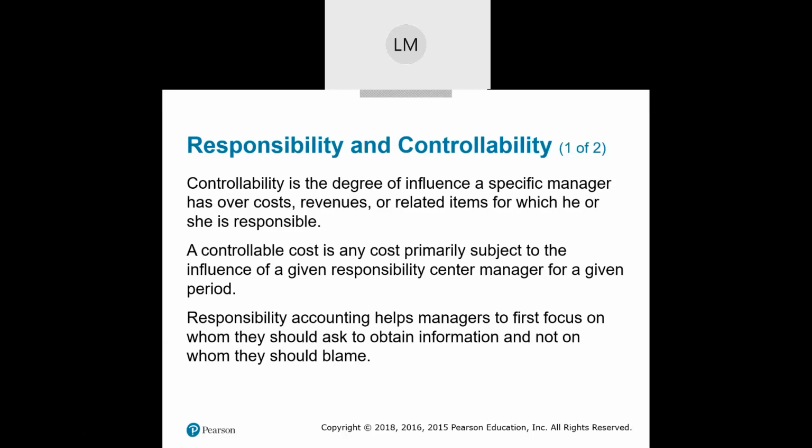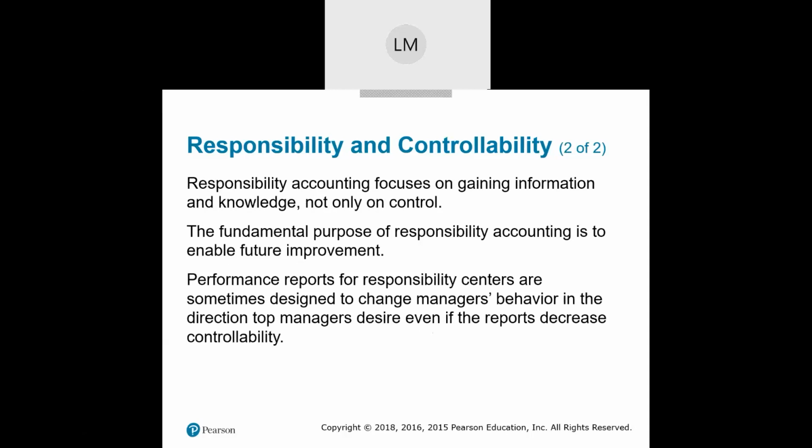There are so many variables involved in costs that we just need to know who to ask, because that person, if we're asking the right person, will give us the information we need to evaluate, learn from it, and then make future adjustments. So responsibility accounting is focusing on gaining information and knowledge, not only on controlling situations. So what is the purpose of it? It is so we can enable future improvement.